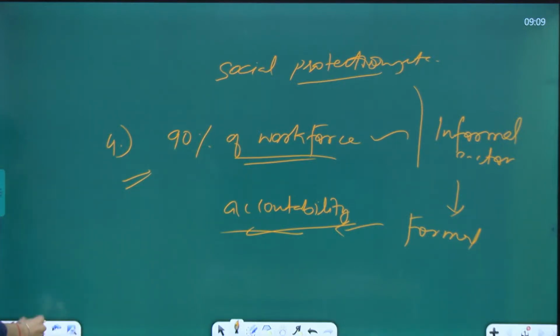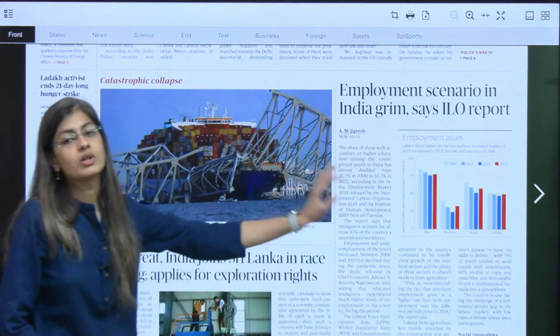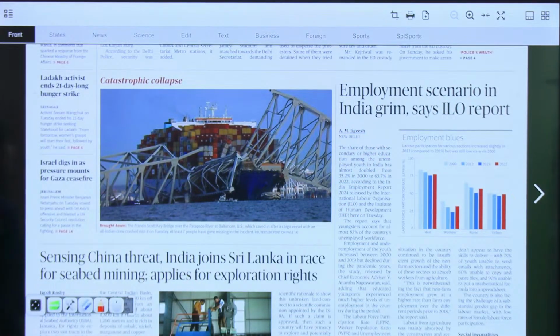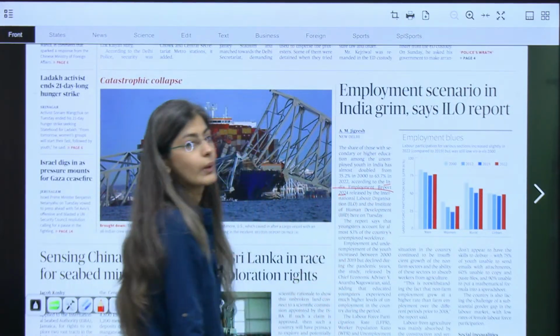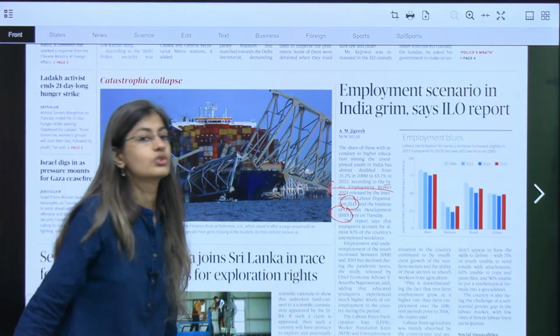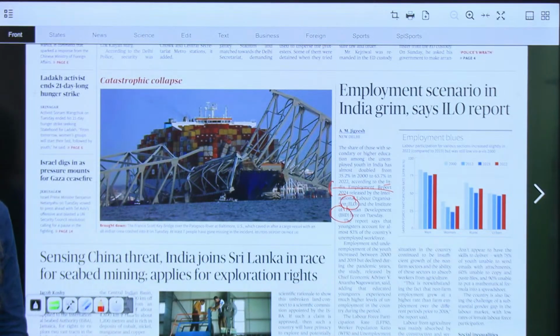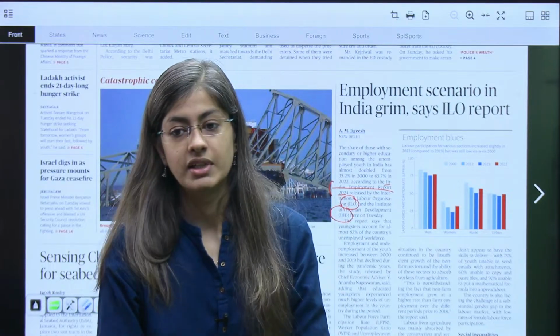This is the article which says this ILO report talks about all these findings. The most important thing here is the report name is India Employment Report 2024, which is released by ILO and Institute of Human Development, right? If you have any doubt in this article, you can ask me right now.